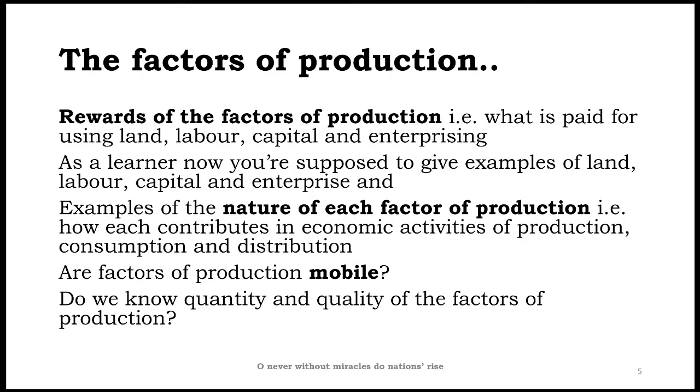So in economics, we have three main activities. What are those three main activities? Number one is production, which means we will use these factor inputs to produce. And then is consumption, which means this produce will be distributed through distribution and given to all those who are willing to consume. So then it will be consumed. So an economic activity is completed when the produce is distributed to consumers.